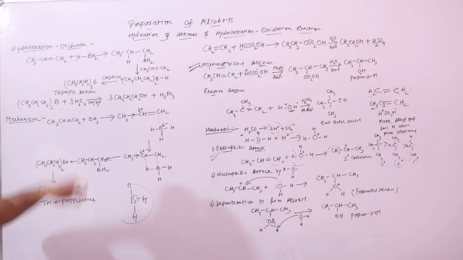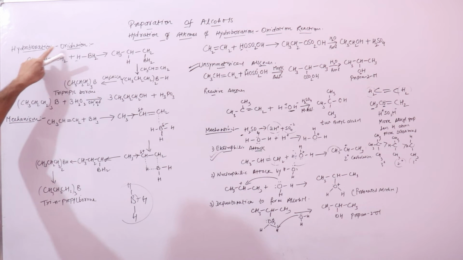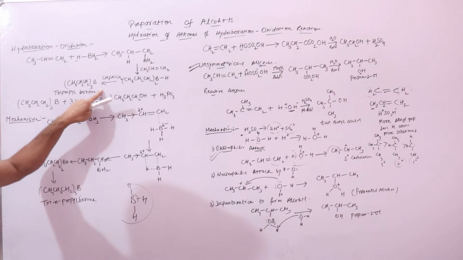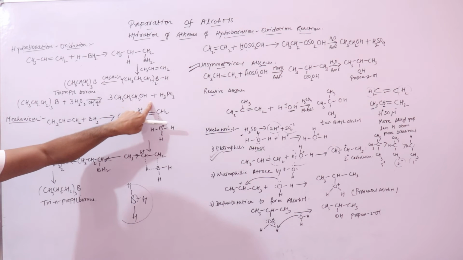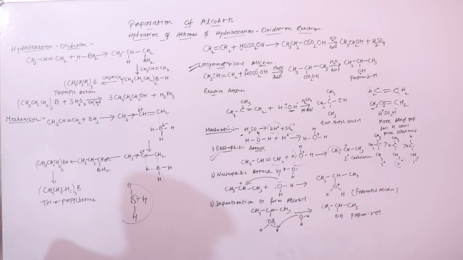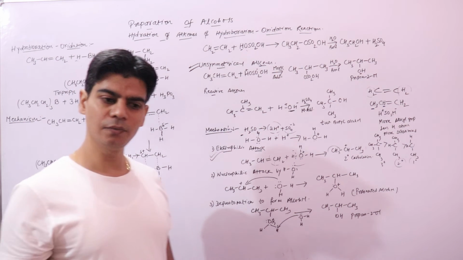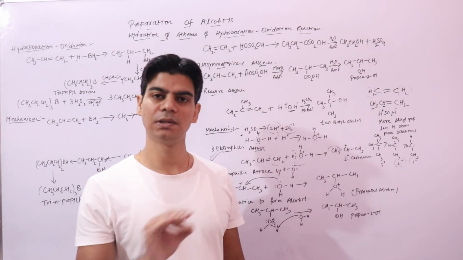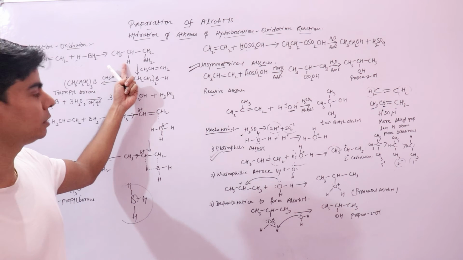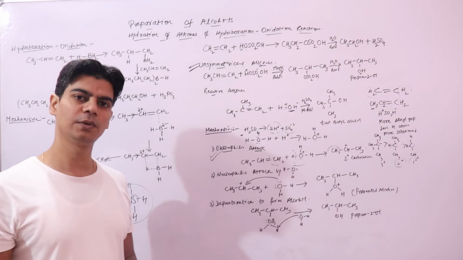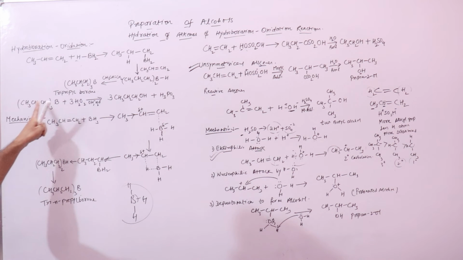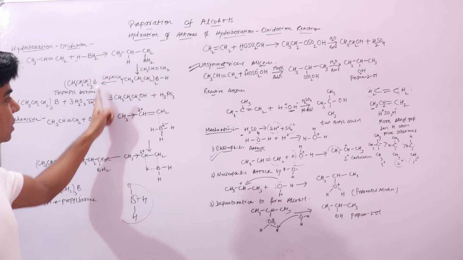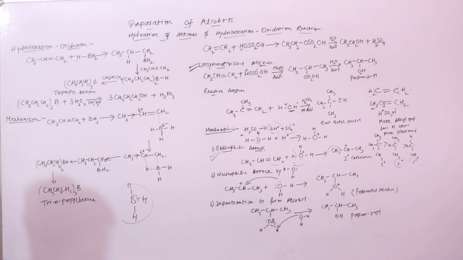Now the second step is hydroboration oxidation. After this reaction, oxidation will take place with hydrogen peroxide, and it will form 3 molecules of propanol. So it's simple. First is the hydroboration reaction, where a borane molecule will add across the double bond to form this addition product. Then this addition product will react further with propene molecules to form this tripropyl borane. Now this tripropyl borane will undergo oxidation reaction to form this propanol molecule. I hope this is clear.